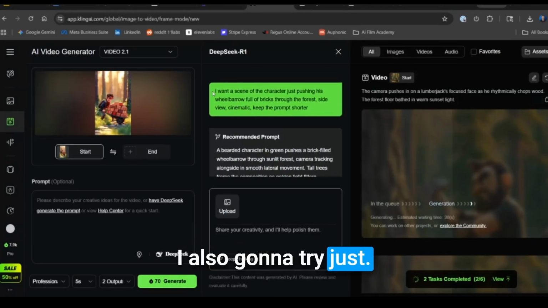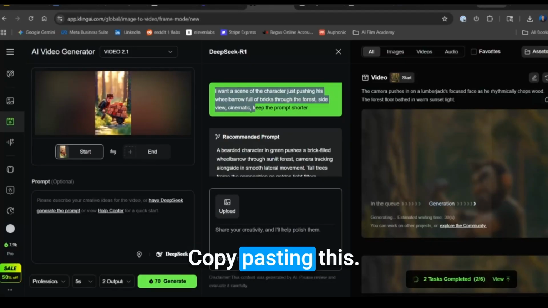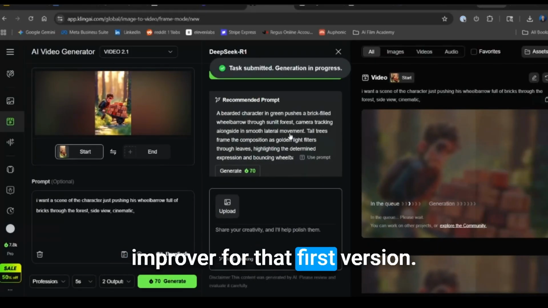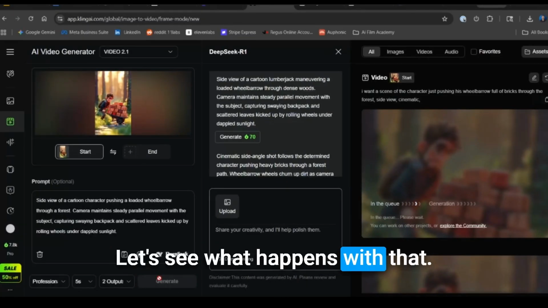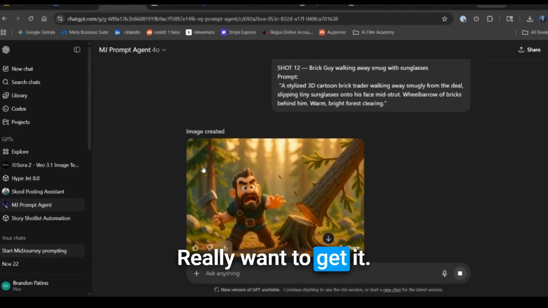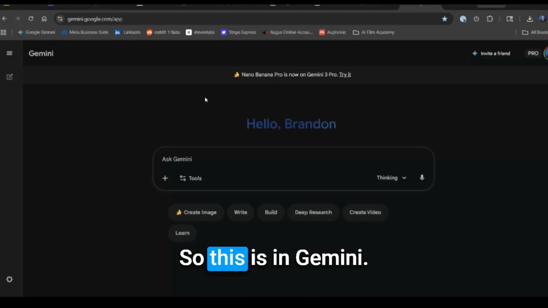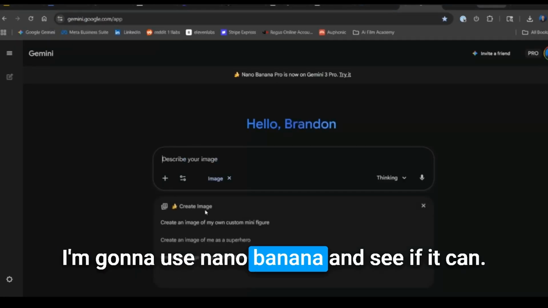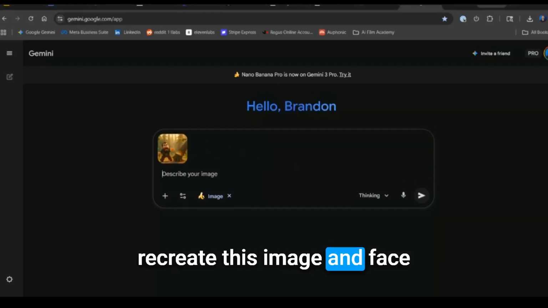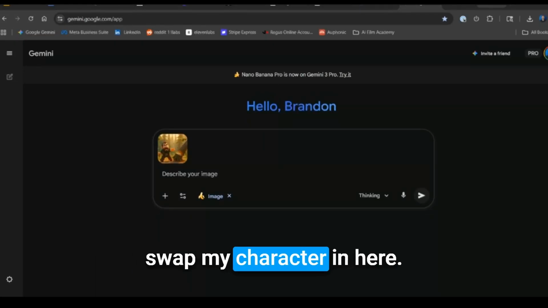I'm also going to try just copy pasting this. So we're not going to use the prompt improver for that first version. Let's see what happens with that. I'm also going to try something here. So this is in Gemini. I'm going to use NanoBanana and see if it can recreate this image and face swap my character in here.